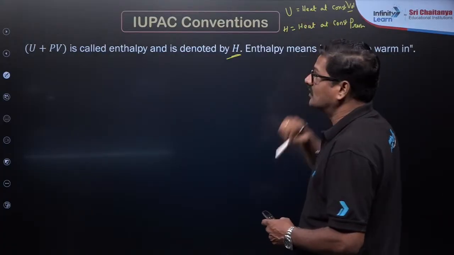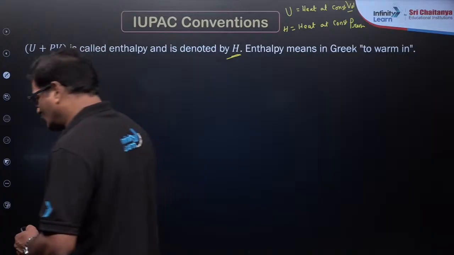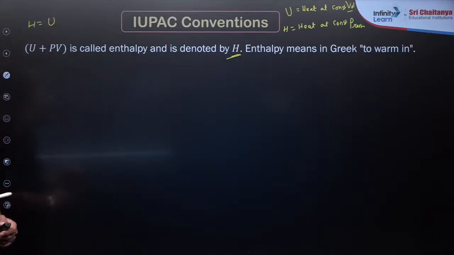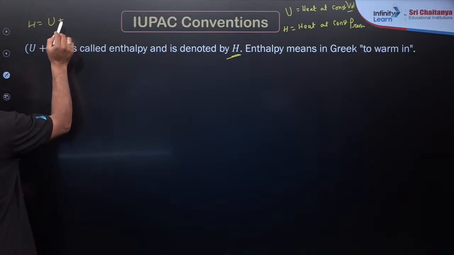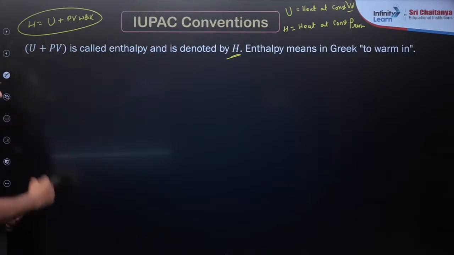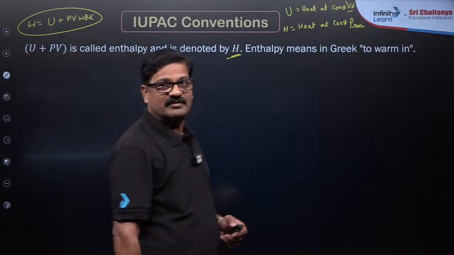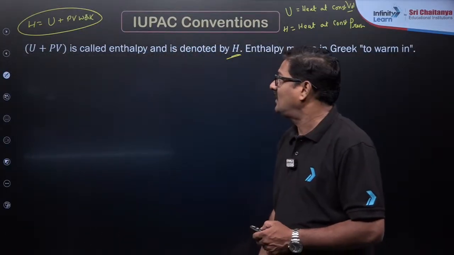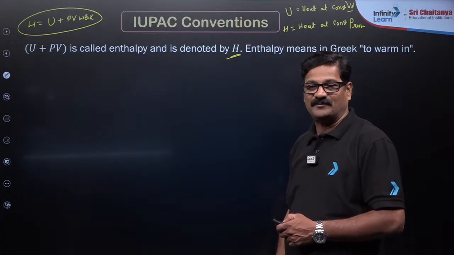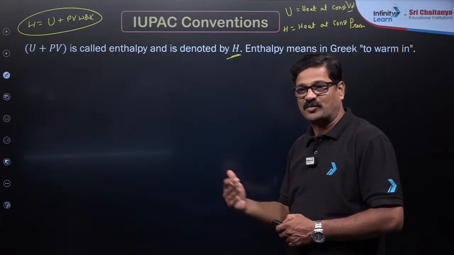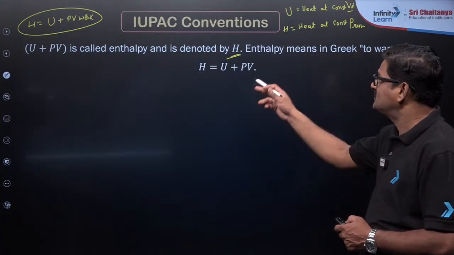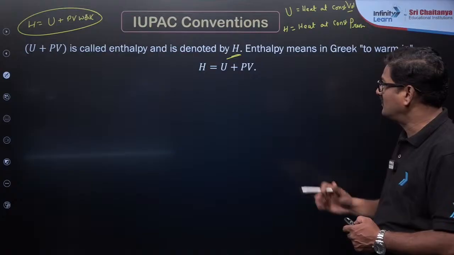So how are these two related? Enthalpy is equal to internal energy only, but plus something called PV work. So PV is equal to nRT, PV work is equal to P delta V, and P delta V is equal to delta nRT. Delta n is the change in the number of moles during that process. So that is how it is related. H is equal to U plus PV work done.